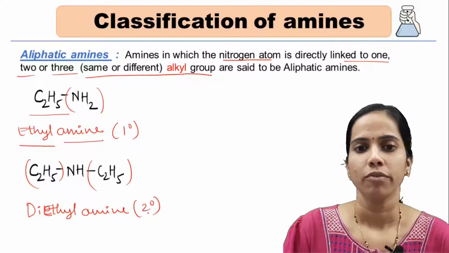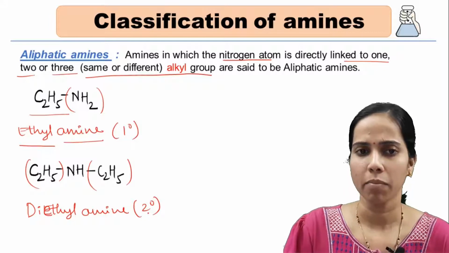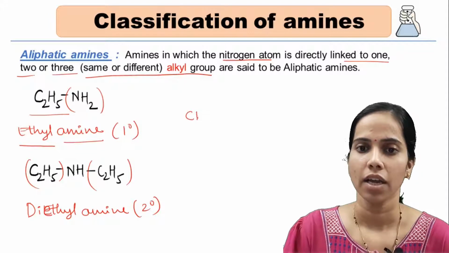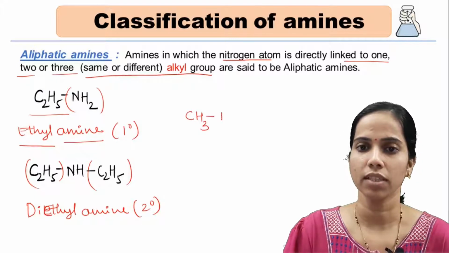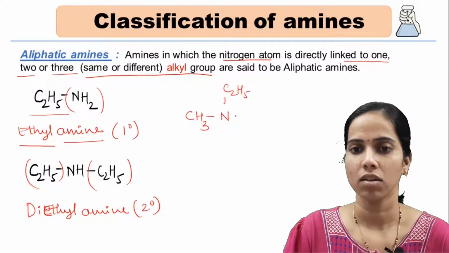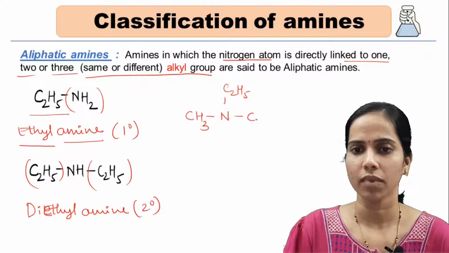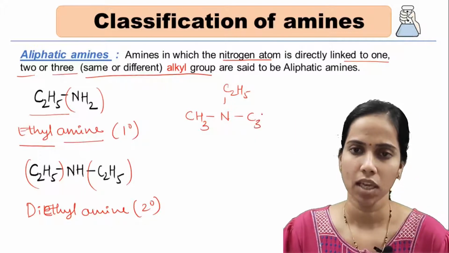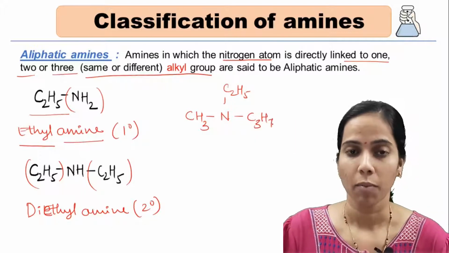So let us take another example. Let us take an example with CH3 on one side, N at the center, and C2H5 on the other side, and on the third side let's take C3H7, that is propyl.